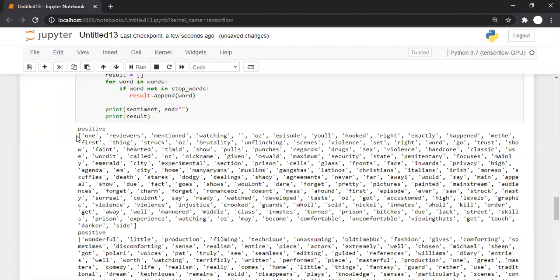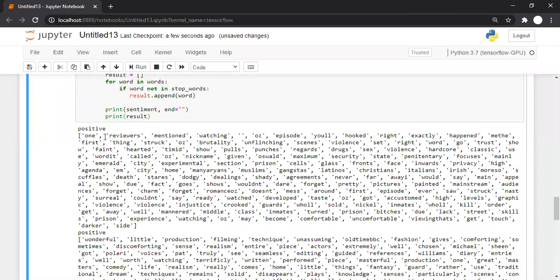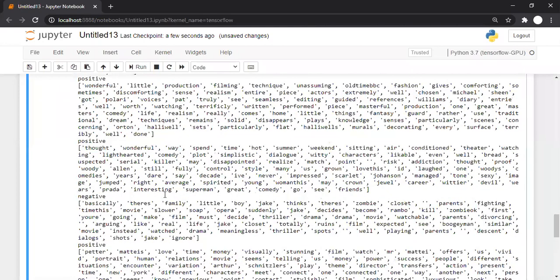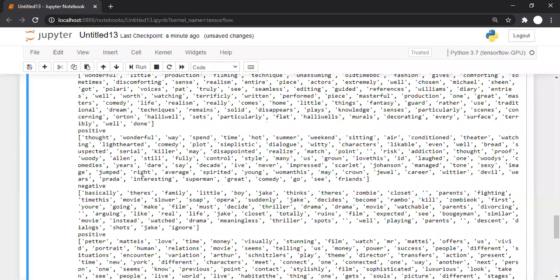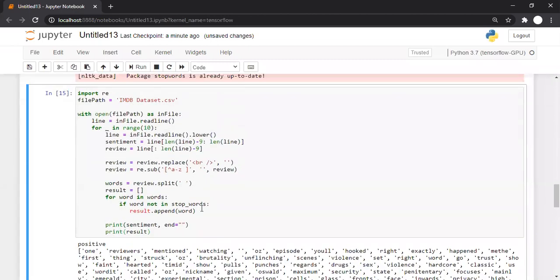And now you can see the number of words is less, like that, of and all those words are removed. We can easily see the list. The number of words is less, which means we removed the stop words from the list.